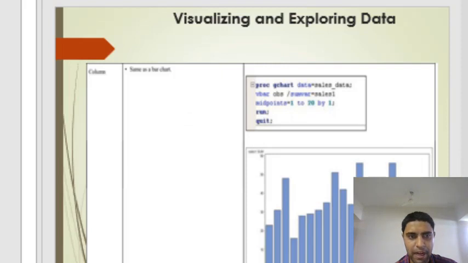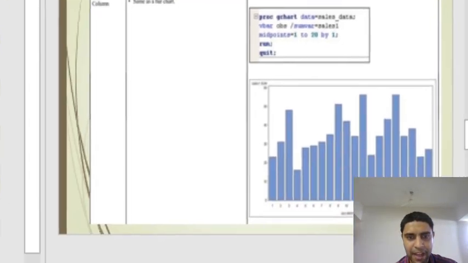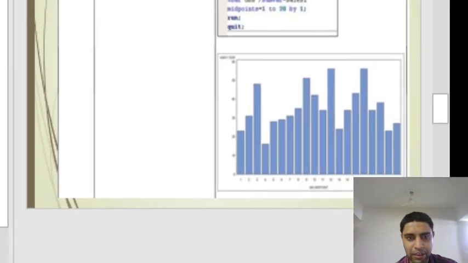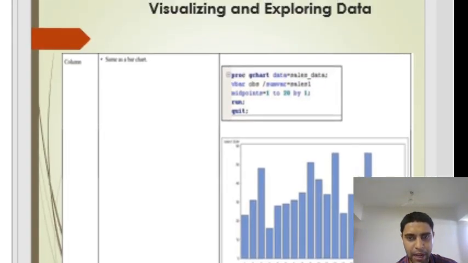Second is the column graph, which is the same as the bar graph. The bar graph is in the form of horizontal lines, whereas the column graph is in the form of vertical lines. So you can see in the figure, the vertical lines in the form of columns are known as a column graph.